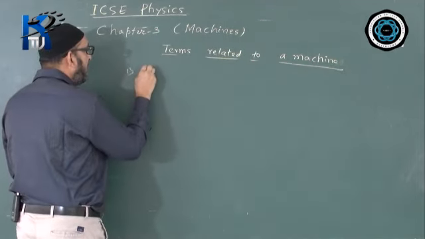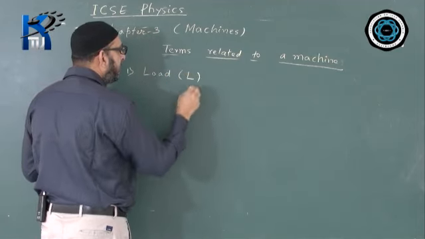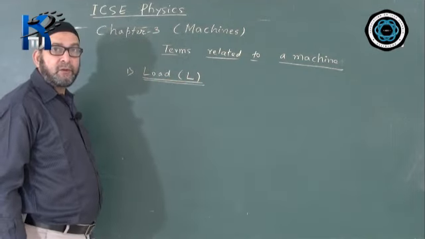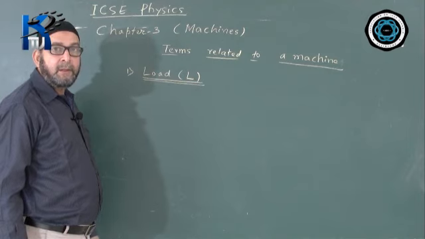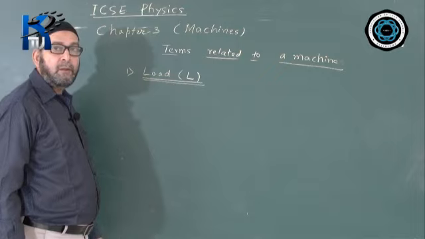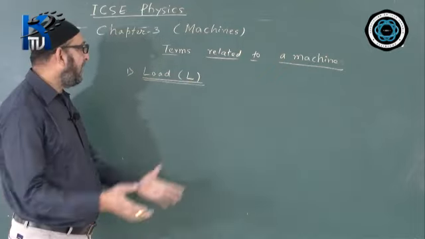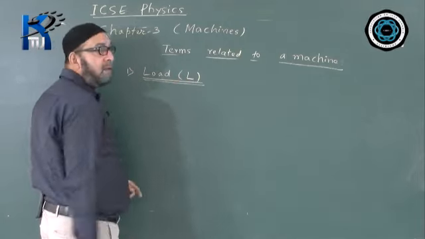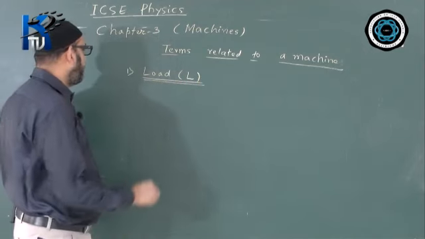First one is called load, which we denote by L. What is a load? We say the resistive force which is overcome by a machine is called load. The force which a machine overcomes or lifts, that is called load. Load is denoted by L and its SI unit is Newton, because it is a kind of force only.